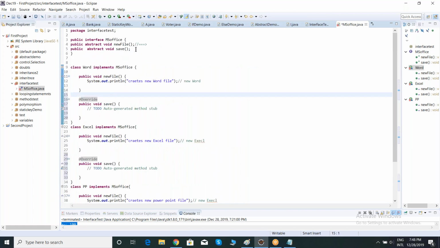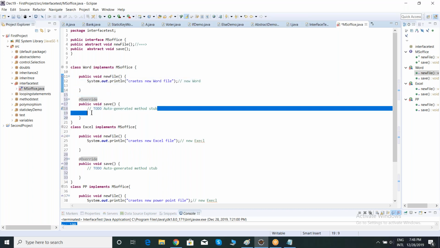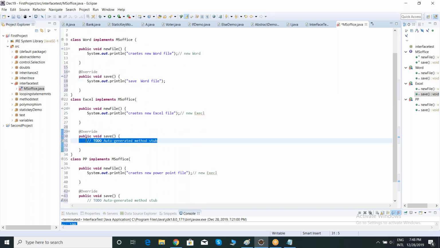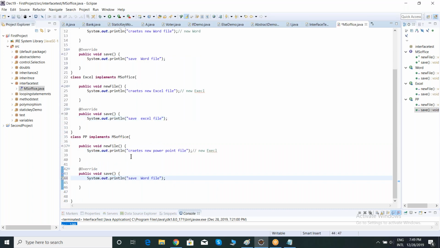Clear? Now, if I execute the save method, what will happen, team? Which one will it save? If I execute it from the Word class, it will save a Word file. If I execute this save method from the Excel class, it will save a new Excel file. If I execute the save method from the PowerPoint class, it will save a PowerPoint file. Clear?